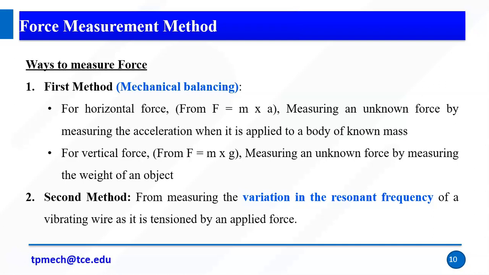So that frequency is calibrated as the force. So we measure the variation in the resonant frequency of a vibrating wire as it is tensioned by the applied force. When force is applied to the wire, the frequency will change. That frequency is calibrated as the force. Simple, right? So no need to bother about the relationships, just understand the concept. If the wires get force, then the frequency will change. The frequency change is directly related to our force. This is our second method.